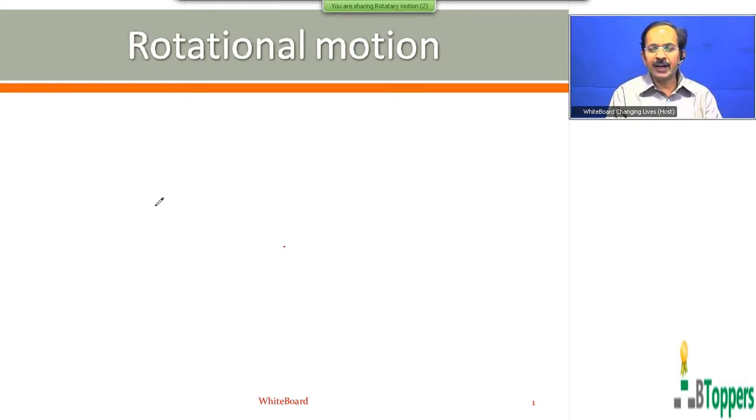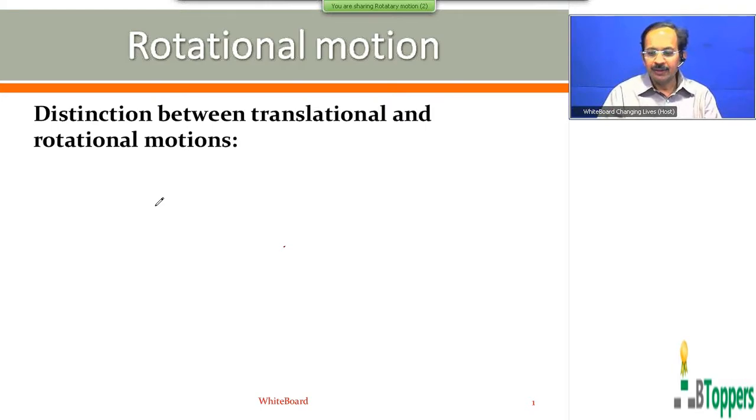So in this chapter, first I am going to discuss the basic distinction between pure translatory motion and pure rotational motion. At present, all of you please just concentrate only to listen to my explanation. Don't write running notes when I am explaining to you. I will be showing you the notes later in the PowerPoint presentation. I will tell you when you can write the notes. But at present, just concentrate on listening and do not write any running notes.